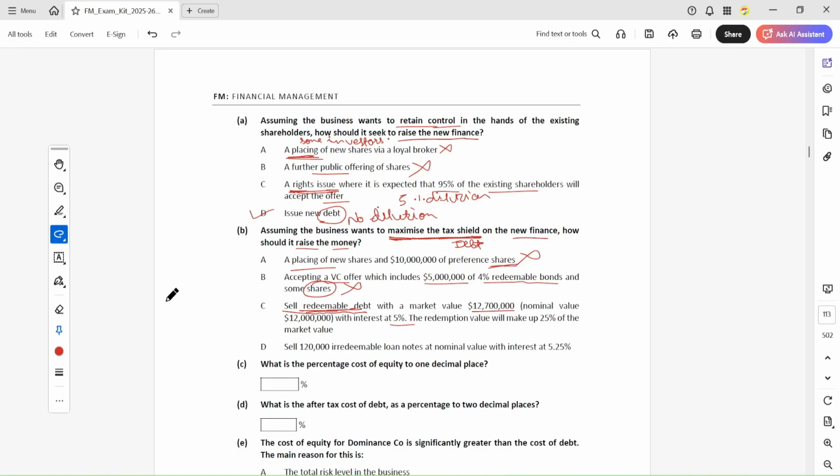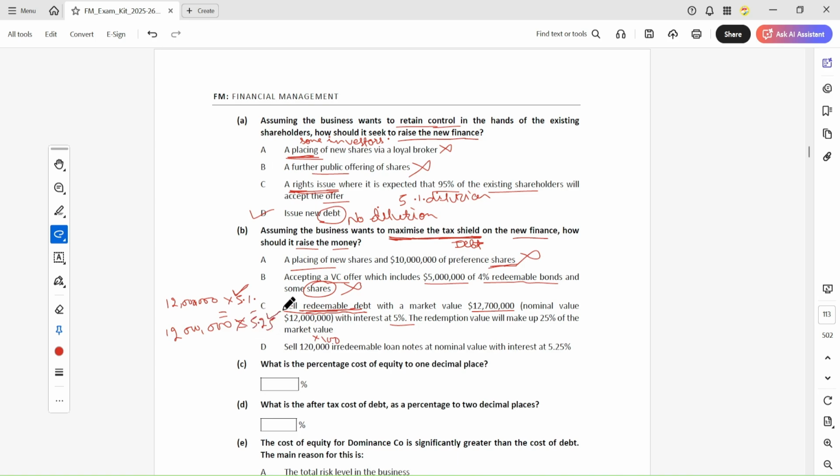But it will be only 12 million multiplied by 5%, so you'll get the 5% tax benefit on this interest. The deductible interest is 5%, but here we have to multiply by 100, so this will be 5.25%.